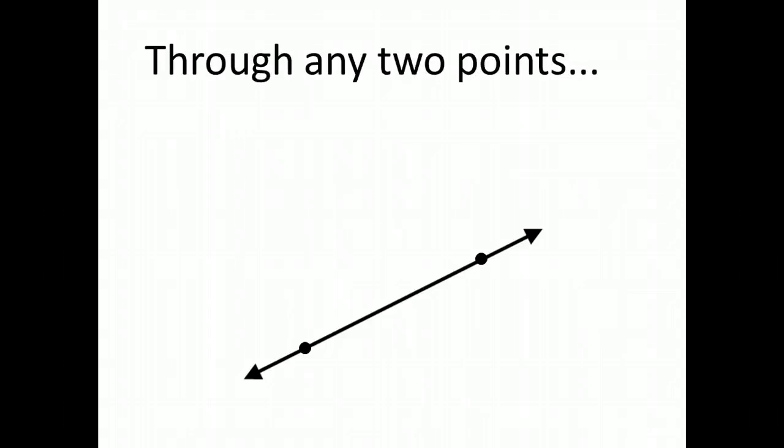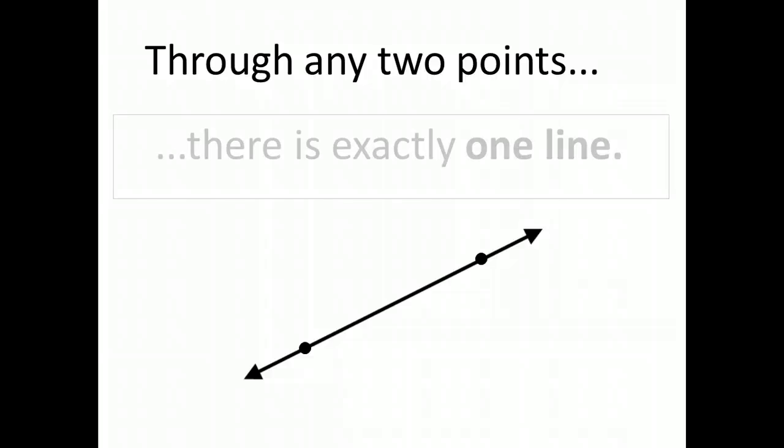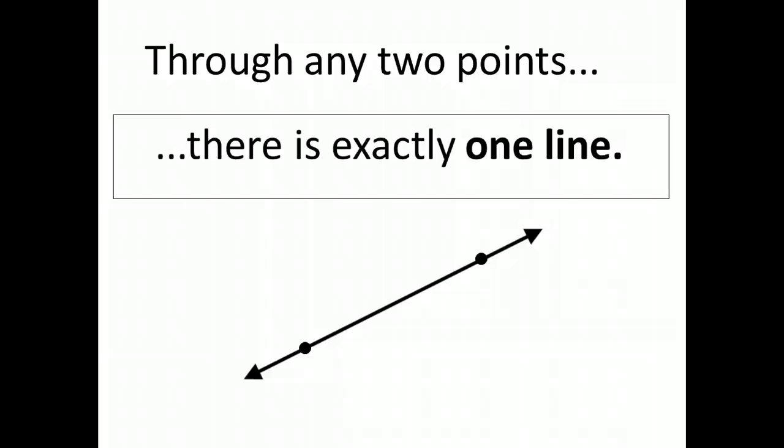So there's only one possibility for a line when we talk about 2 points. That's the first postulate, and you'll want to write this down too in your notes. Through any 2 points, there is exactly one line. 2 points is the perfect amount of points to figure out what line you want.